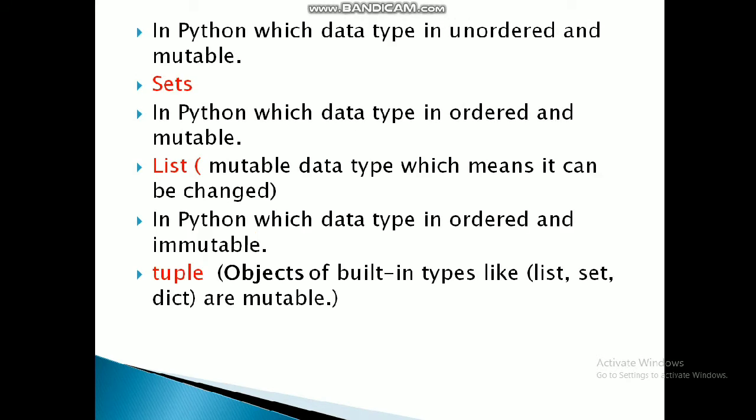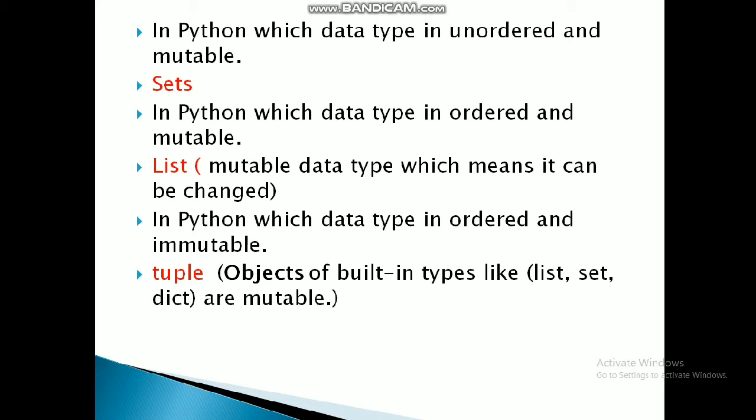In Python, which data type is unordered and mutable? Sets is a data type which is unordered and mutable. In Python, which data type is ordered and mutable? List is a data type which is ordered and mutable. In Python, which data type is ordered and immutable? Tuple is a data type which is ordered and immutable.